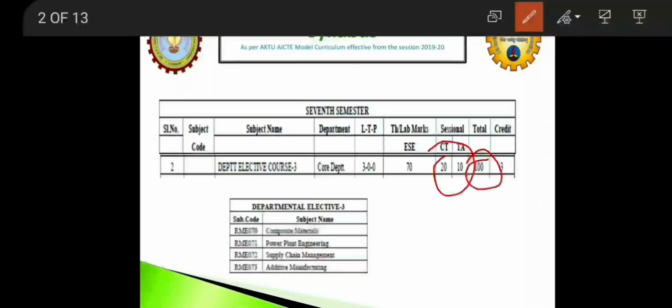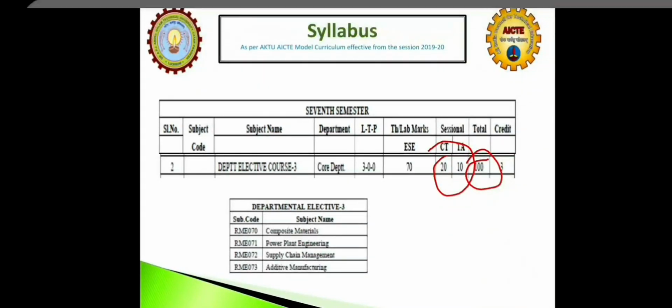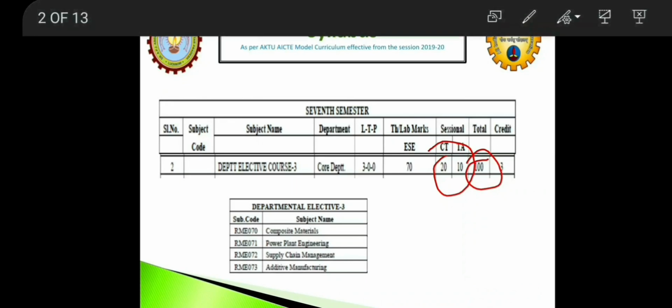Out of 100, 30 marks will be awarded internally by the department with the performance of a student in the sessional test of 20 marks and teacher assessment of 10 marks, which includes assignment, unit test, and your attendance in the class. The remaining 70 marks will be awarded with the external theory examination conducted by the university, as you see in the table.